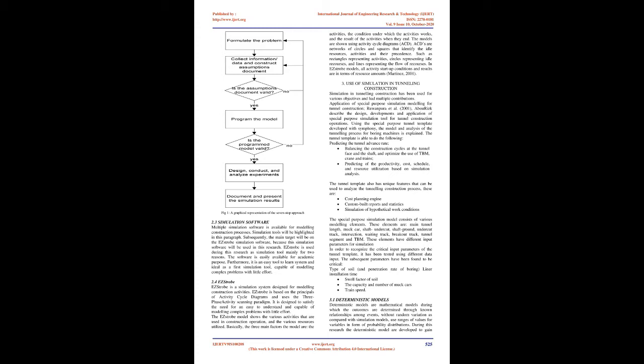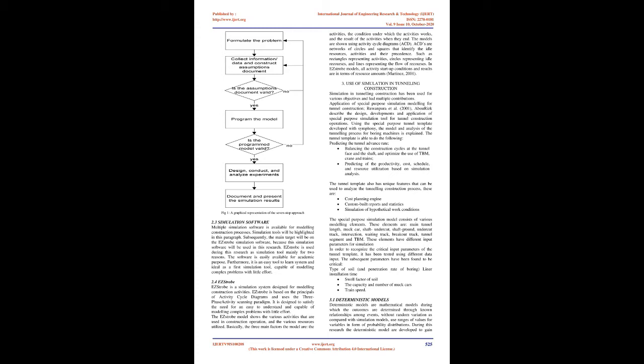EasyStrobe is based on the principles of activity cycle diagrams and uses the 3-phase activity scanning paradigm. It is designed to satisfy the need for an easy to understand tool capable of modeling complex problems with little effort. The EasyStrobe model shows the various activities that are used in construction operations, and the various resources utilized. Basically, the 3 main factors of the model are the activities, the conditions under which the activities work, and the result of the activities when they end.